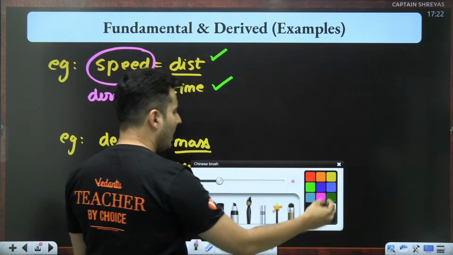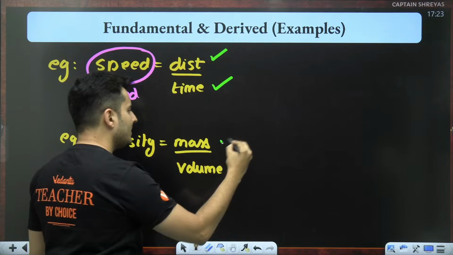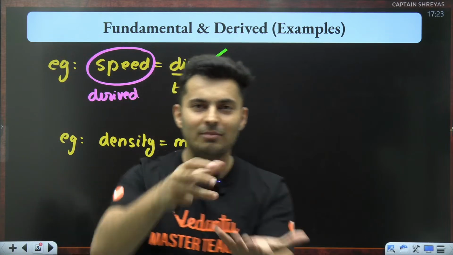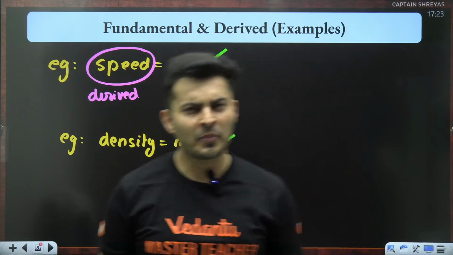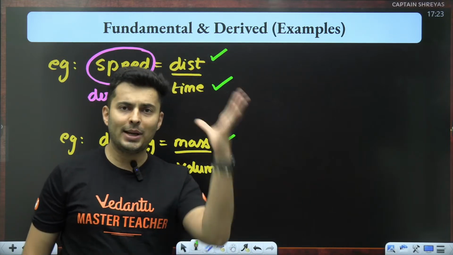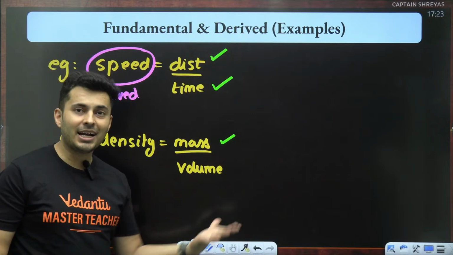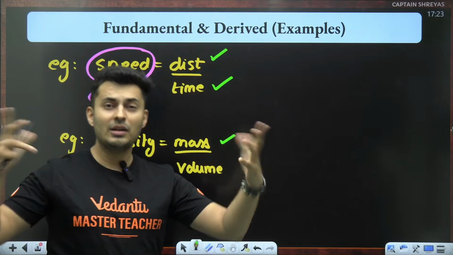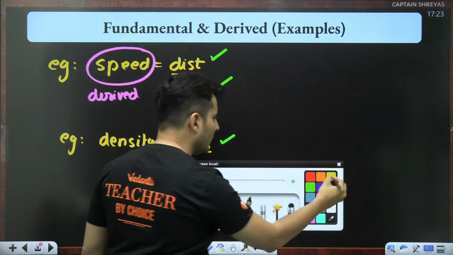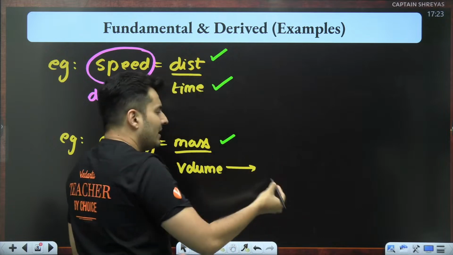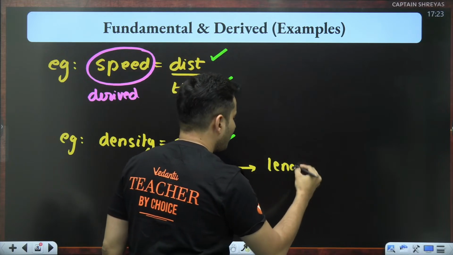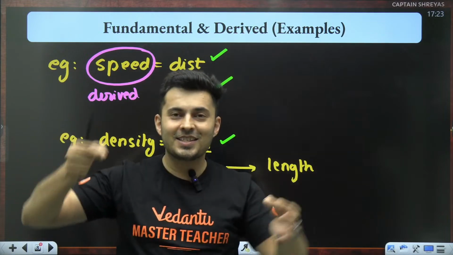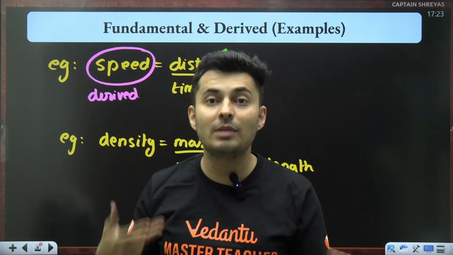Next, if I ask you mass, is it fundamental? The answer is yes. I can just put the mass on something and I can measure how much it weighs. I can definitely measure mass. It is a fundamental quantity. Volume, I can't measure directly. I have to measure something else like the radius or the side. So volume will depend on something else, maybe the length, the height, the side, the radius, so many different things it might depend on.